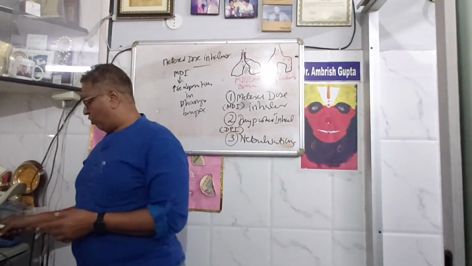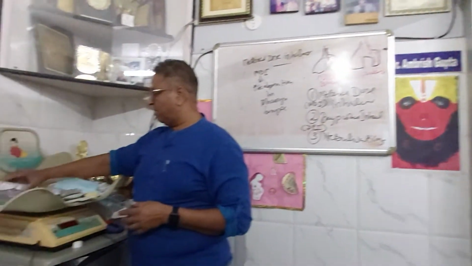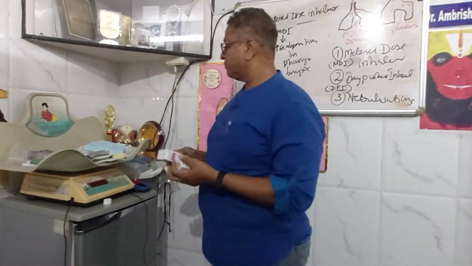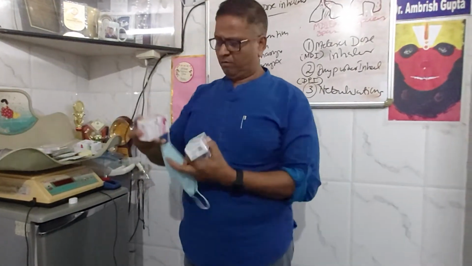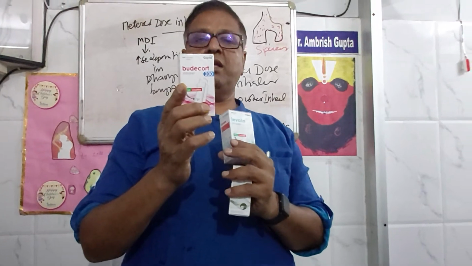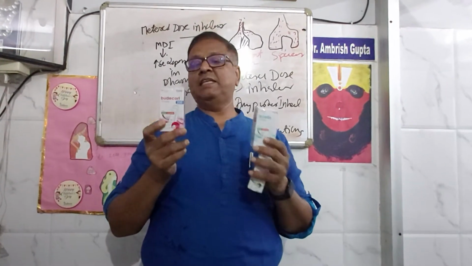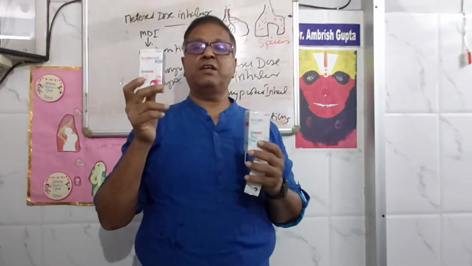Okay, so this is all about MDI. Now you can see various types of MDIs we have got in market. This is budesonide MDI, and this is levosalbutamol MDI. Who will tell me which is reliever and which is preventer? Yes, you are right. This is a preventer. It is budesonide, which is a preventer drug.